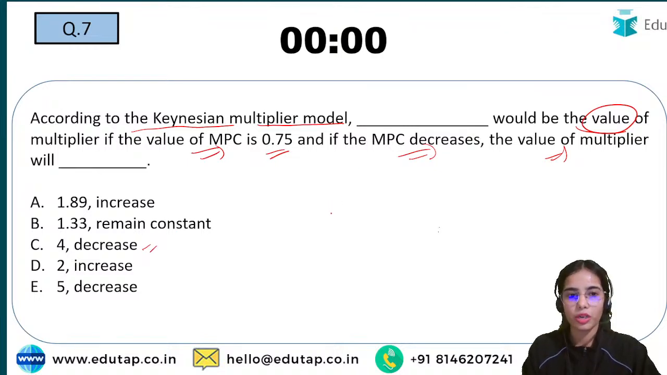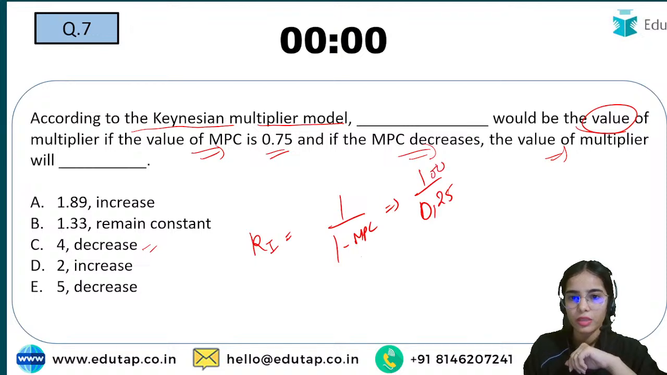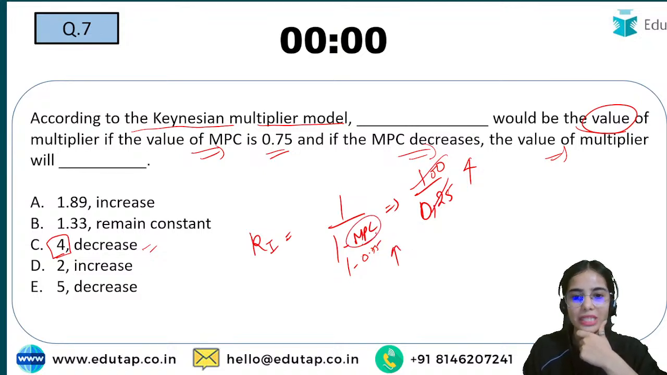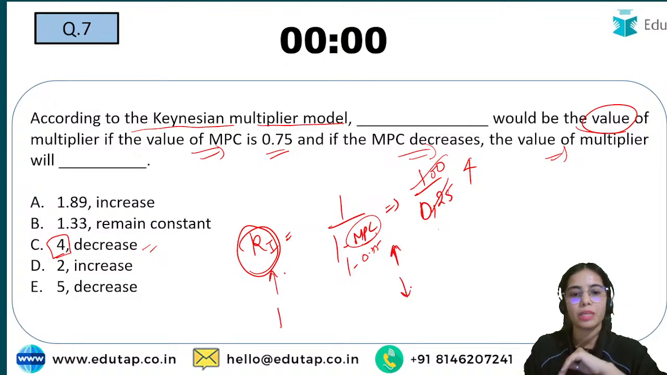So in the Keynesian multiplier model, the multiplier formula is 1 upon 1 minus MPC. This is the formula of the investment multiplier and government expenditure multiplier. Let's say we are talking about the investment multiplier. So 1 upon 1 minus 0.75, so 1 minus 0.75 is 0.25, so that is 4. So the multiplier is 4. And remember this: if the MPC is increasing, the multiplier increases, and if the MPC is decreasing, the multiplier also decreases.